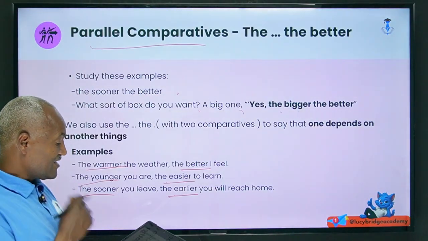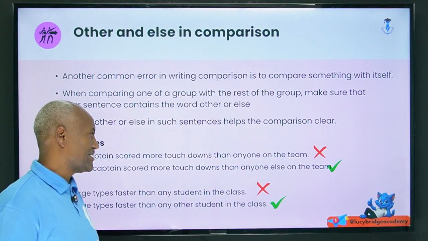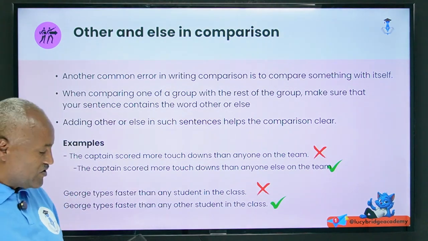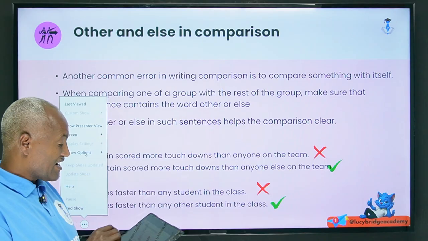So, here, another common error in writing comparisons. Let me make it clear for you.